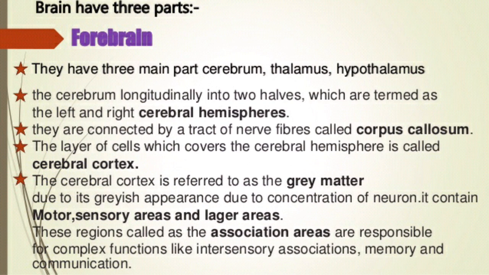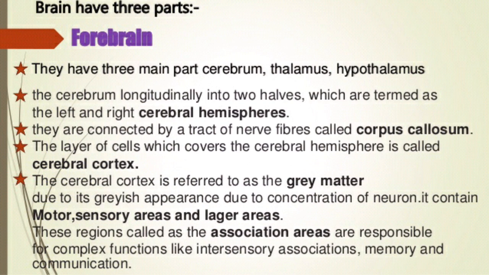Thalamus and hypothalamus are part of the forebrain. They have three main parts: the cerebrum, thalamus and hypothalamus. The cerebrum is longitudinally divided into two halves, which are termed the left and right cerebral hemispheres. They are connected by a tract of nerve fibers called corpus callosum. The layer of cells which covers the cerebral hemisphere is called cerebral cortex. The cerebral cortex is referred to as the grey matter due to its greyish appearance, due to the concentration of neurons.